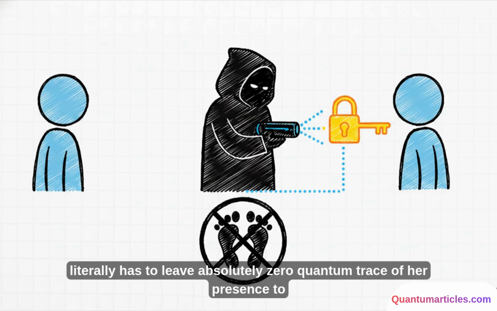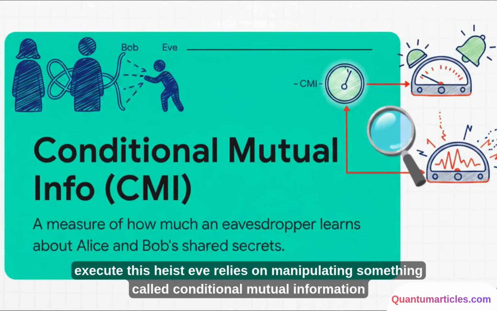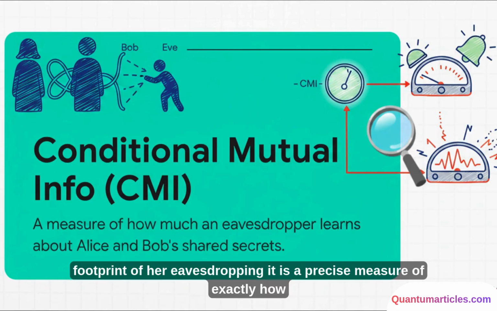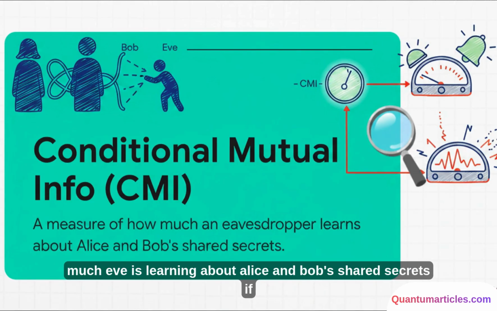She literally has to leave absolutely zero quantum trace of her presence. To execute this heist, Eve relies on manipulating something called conditional mutual information, or CMI for short. You can think of CMI as the mathematical footprint of her eavesdropping. It is a precise measure of exactly how much Eve is learning about Alice and Bob's shared secrets.